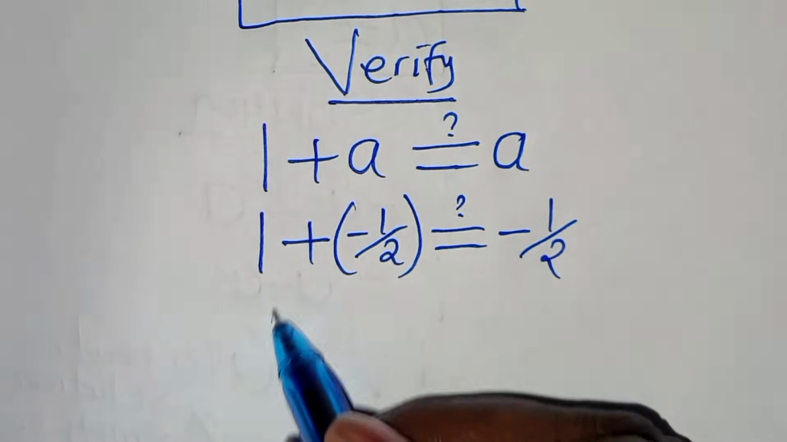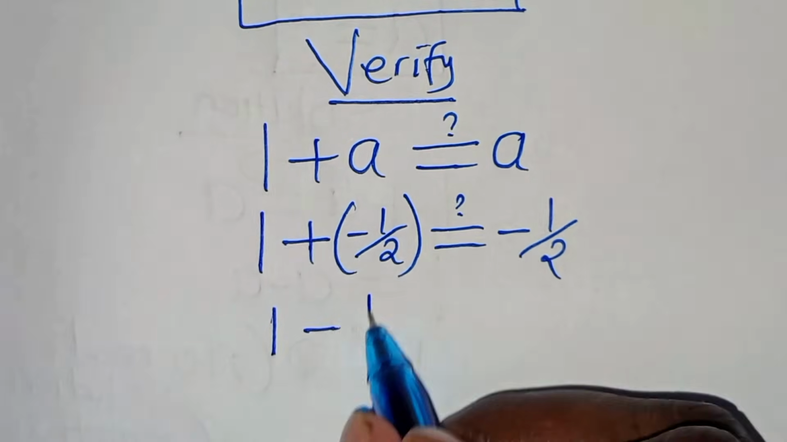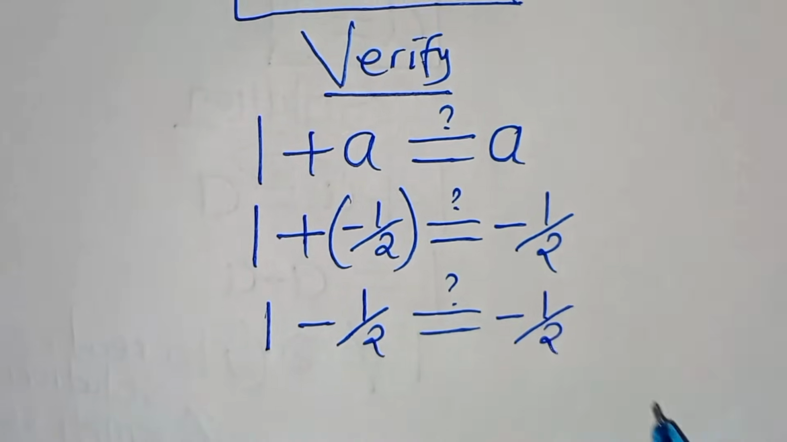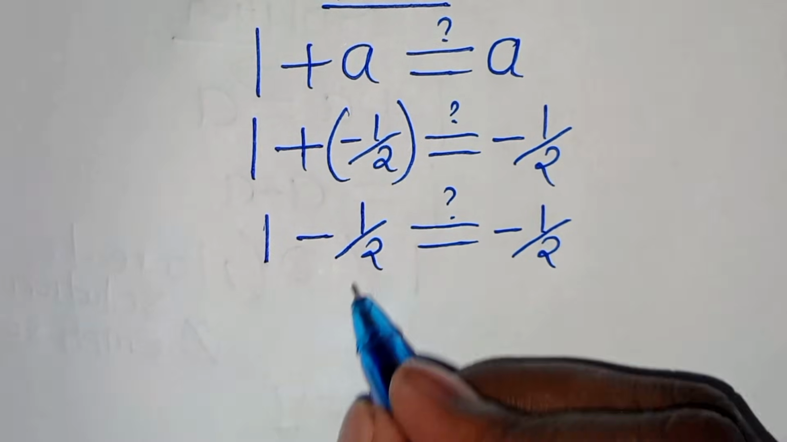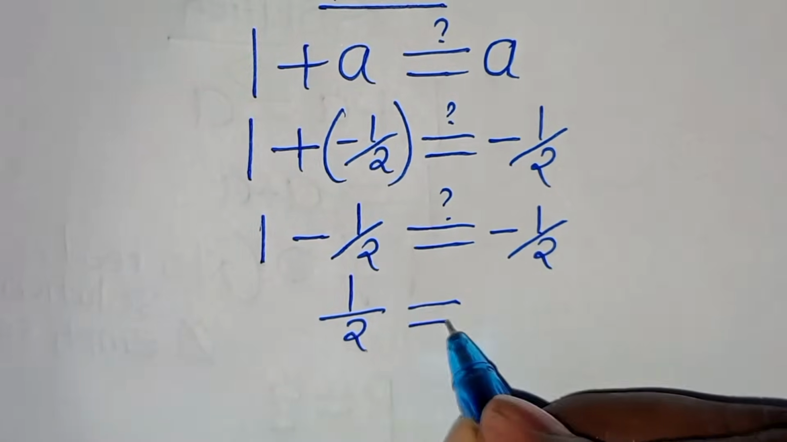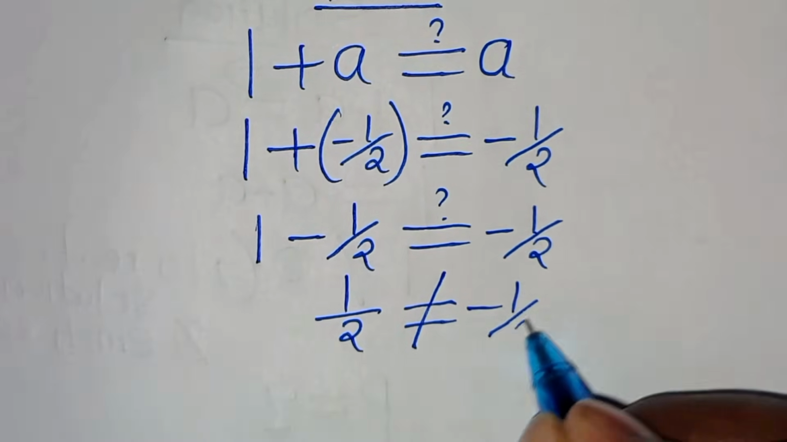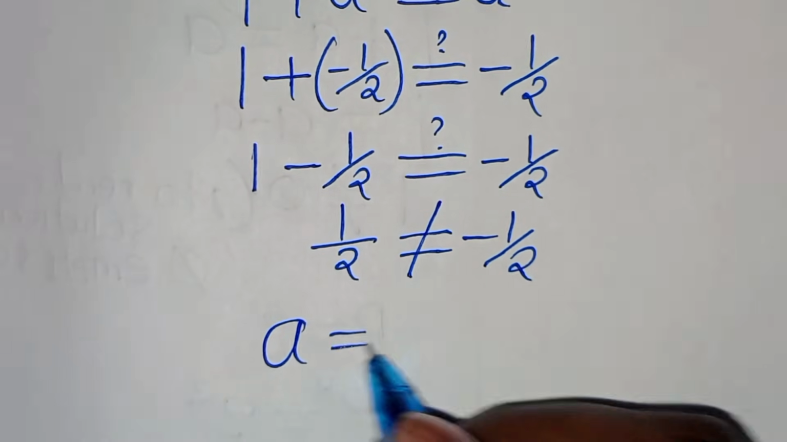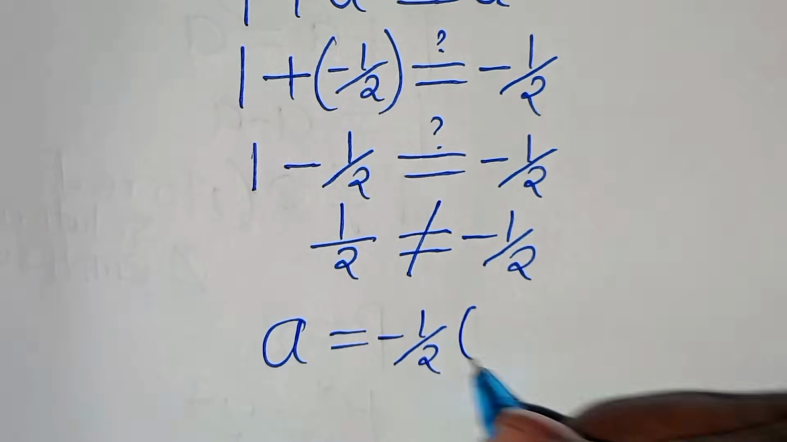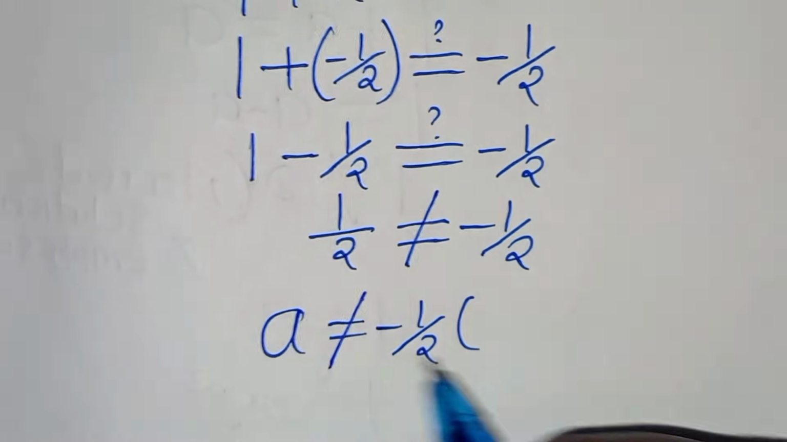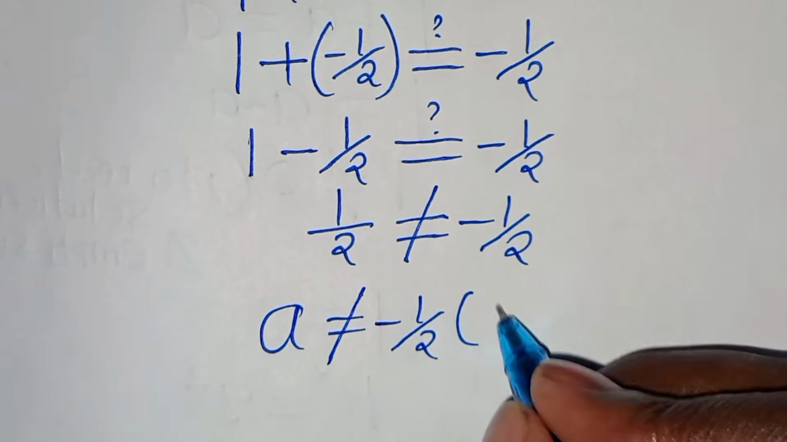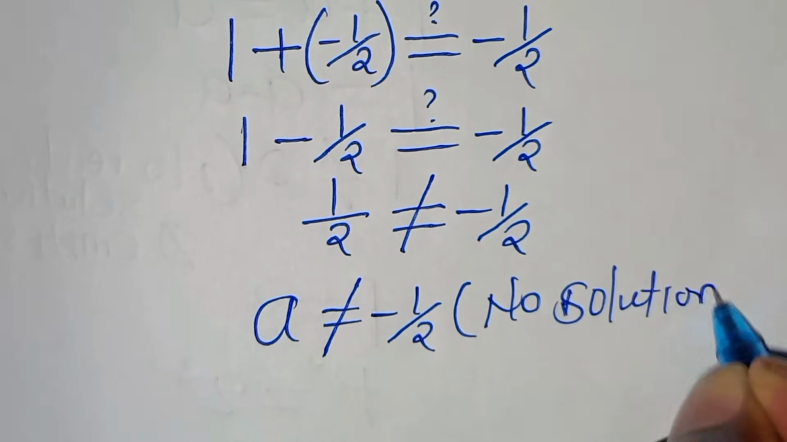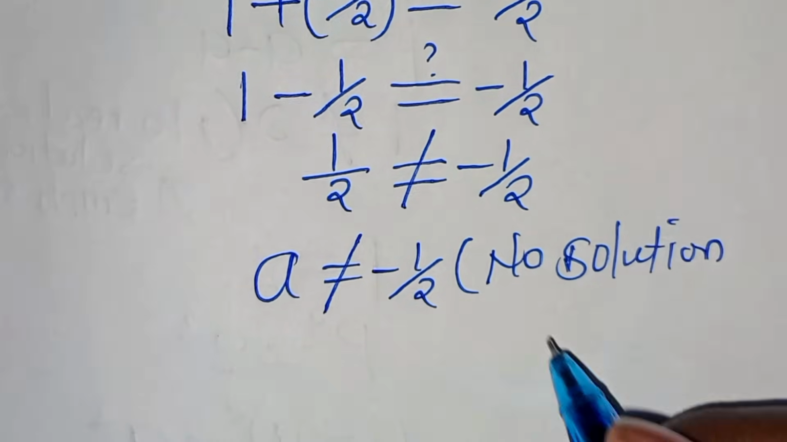So this is 1 plus minus a half, which is 1 minus a half. This should give us a value of negative a half. So 1 minus a half is a half, and this is not equal to negative a half. So this means that a equal to negative a half is not a solution. So this indicates that there is no solution. There is no solution to this algebra problem.